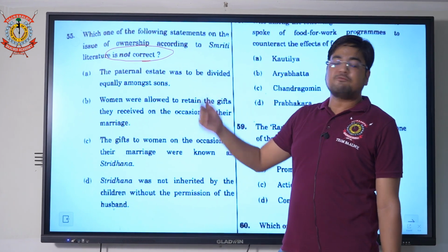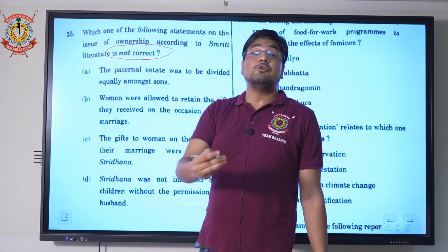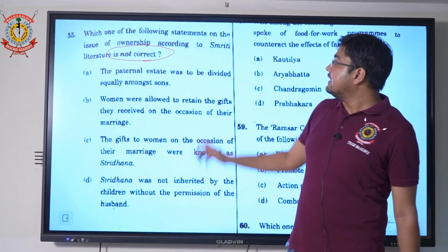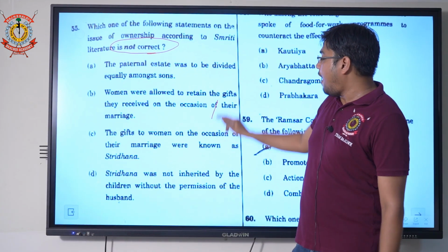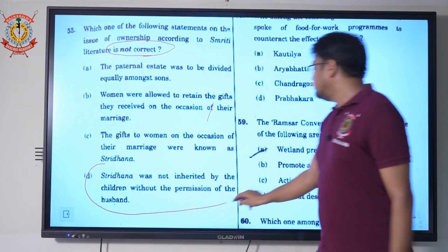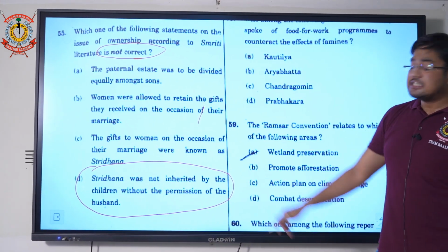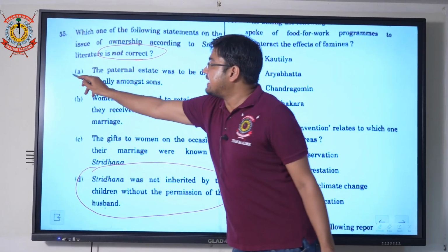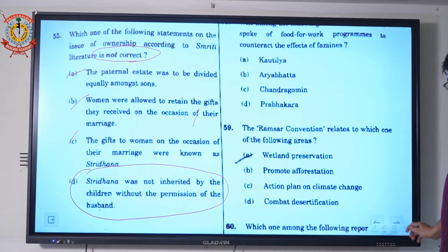They are asking these types of questions: which of the following statements is not correct, or which are not likely to be correct. They have asked about the statements on ownership according to Smriti literature. Here the option is D: Stridhan was not inherited by the children without the permission of the husband. The D statement is wrong. The first statement is correct, the second is correct, the third is correct. The wrong one was statement D.